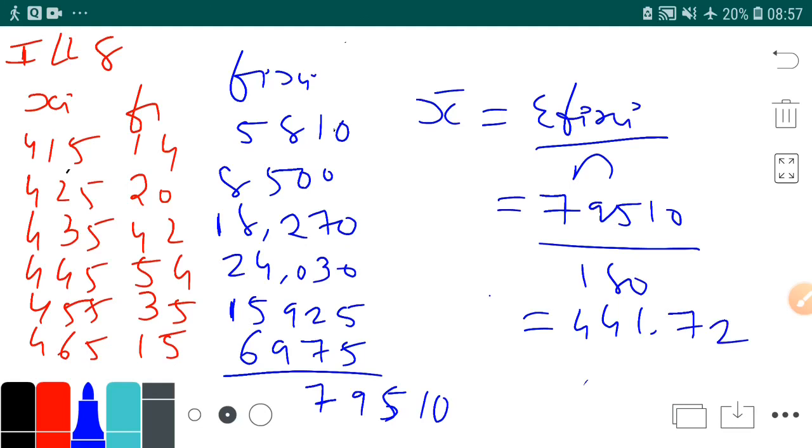It is 441.72. But I have done it in our method, in the original method that we have learned. In the textbook they have done some different method. Don't bump into that method; we need not go there. You can solve with your sense, and it is obviously right. It is not wrong at all. You can see on the screen I have solved with a different method, and we got the same answer.